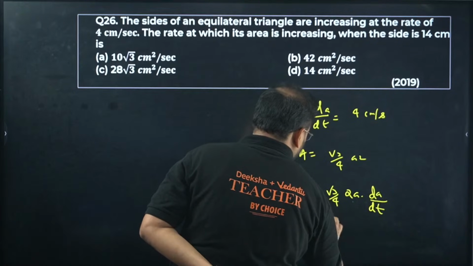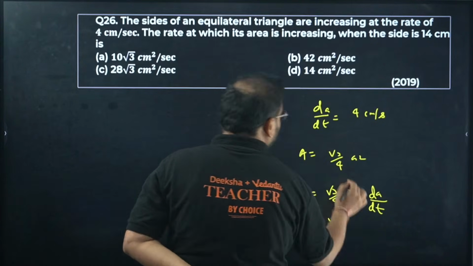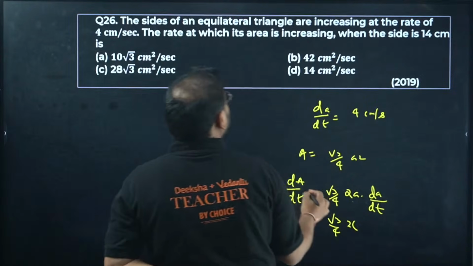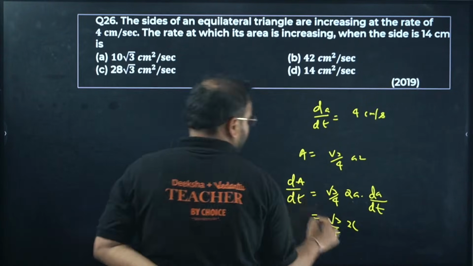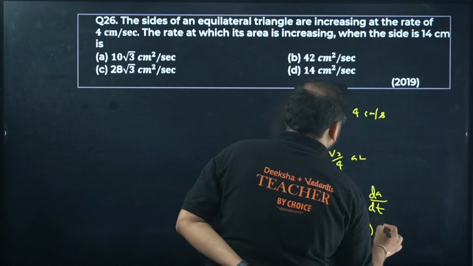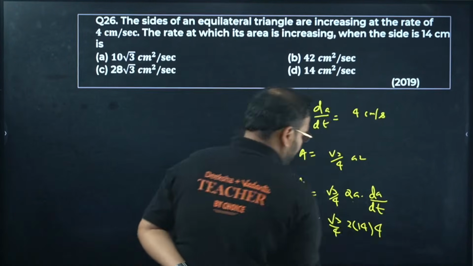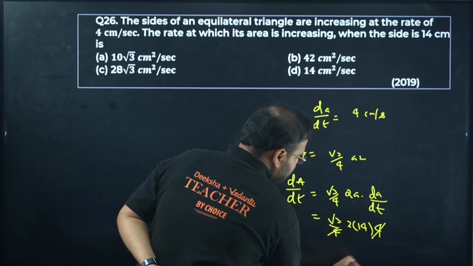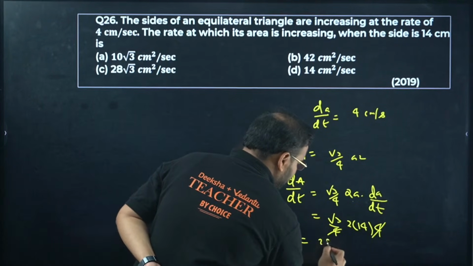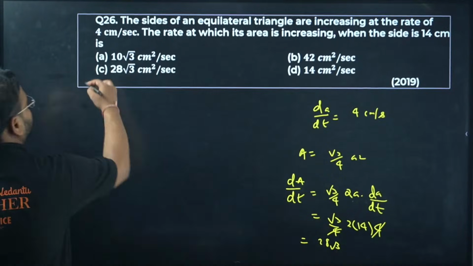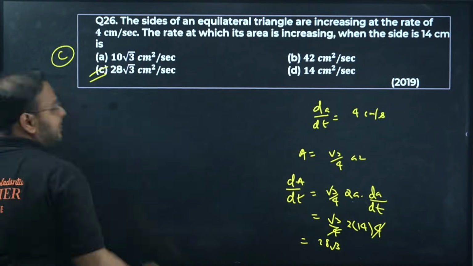You have all the values now. Root 3 by 4, a value is 2, a value is 14. This value is what? 4. Okay, so it becomes 4 and 4 is cancelled. 28 root 3 centimeters square per second. Done.